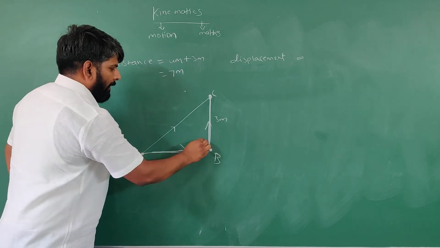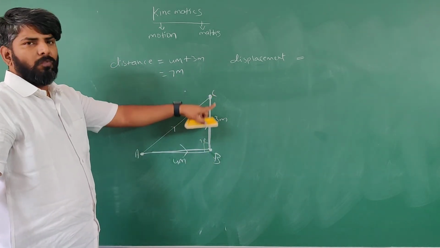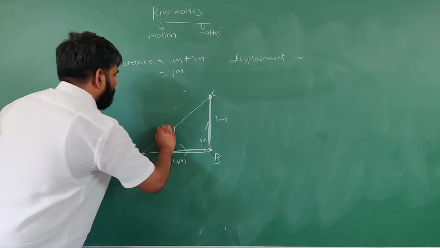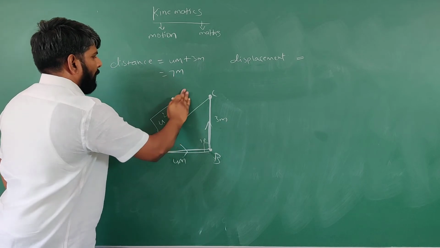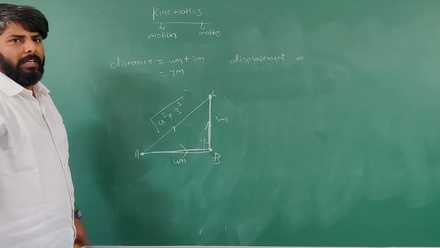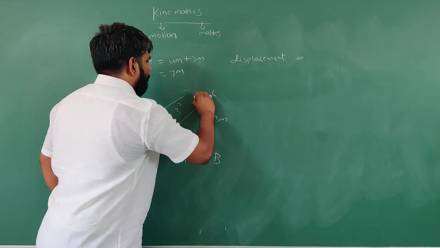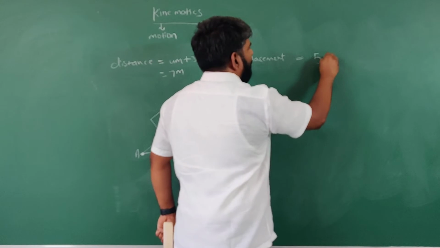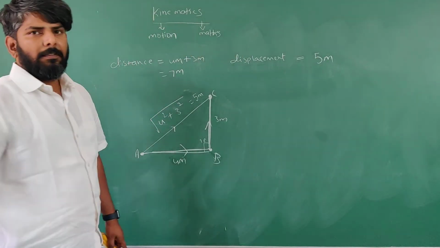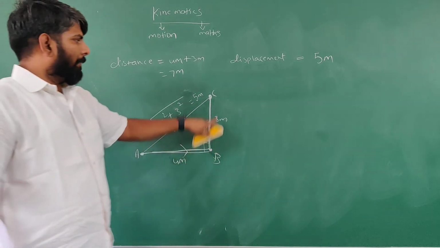Here the angle is 90 degrees. So this side is 4 meters and this side is 3 meters. Then what is the value of the hypotenuse, students? Root of 4 square plus 3 square, 16 plus 9, root 25, value 5 meters. So what is the displacement here? 5 meters. So in this case, the body covered a distance of 7 meters.